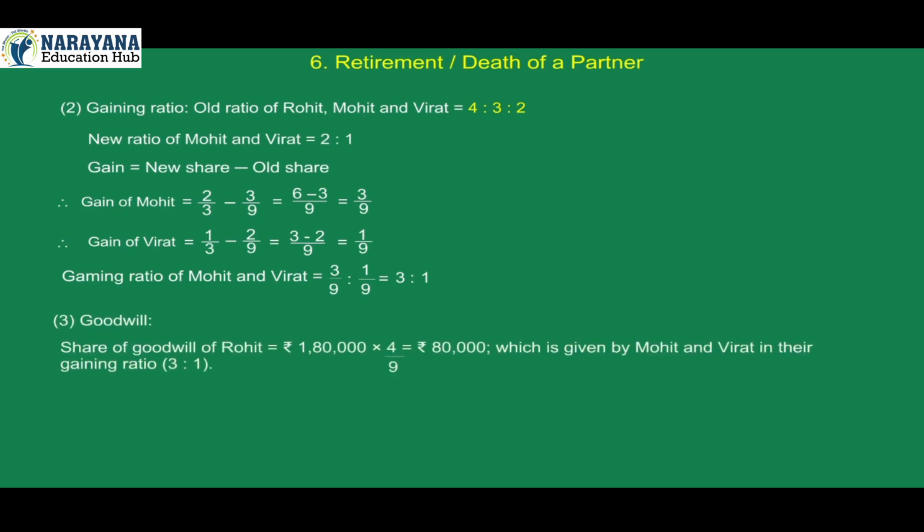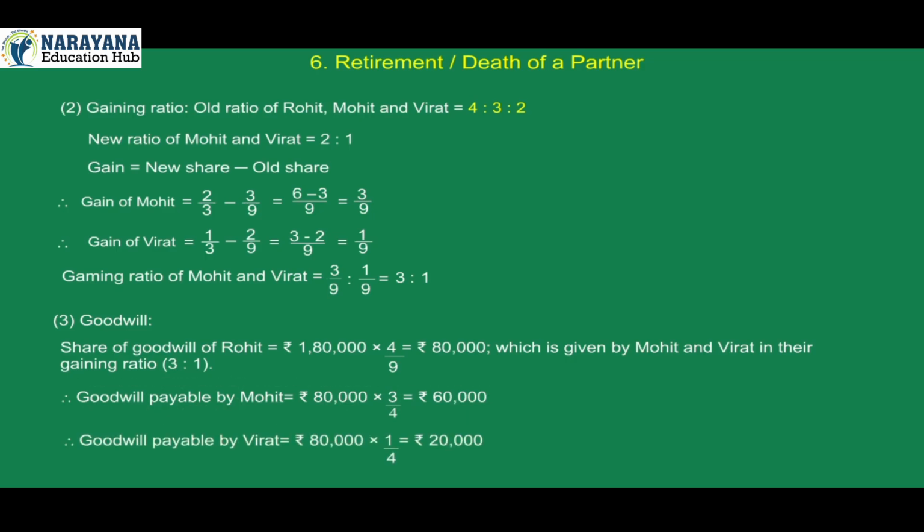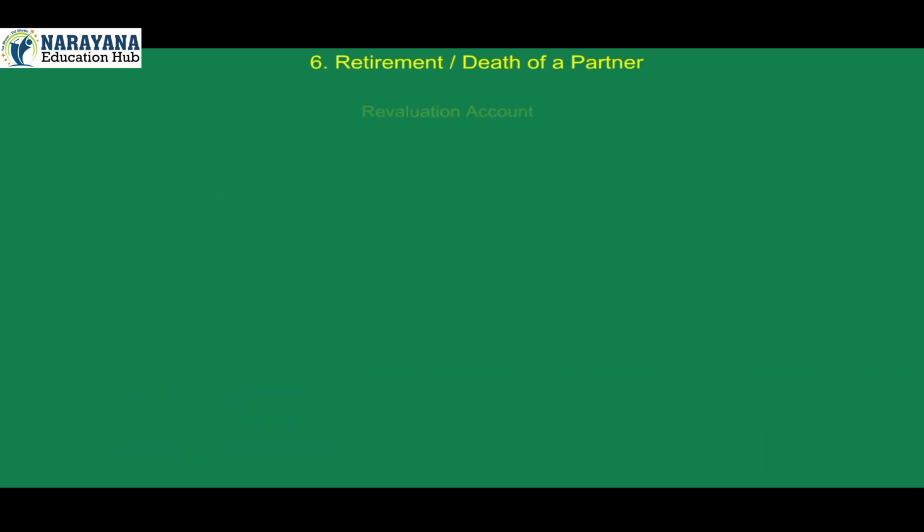3. Goodwill. Share of goodwill of Rohit is Rs 1,80,000 into 4/9, equals Rs 80,000, which is given by Mohit and Virat in their gaining ratio 3:1. Therefore, goodwill payable by Mohit is Rs 80,000 into 3/4, equals Rs 60,000. Goodwill payable by Virat is Rs 80,000 into 1/4, equals Rs 20,000. Mohit's capital account debit 60,000, Virat's capital account debit 20,000, to Rohit's capital account 80,000.